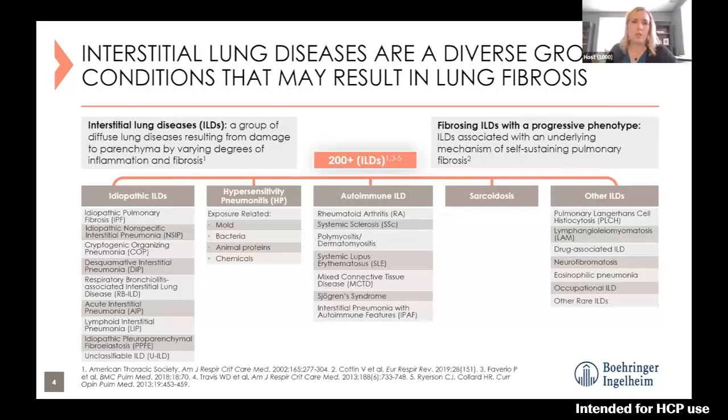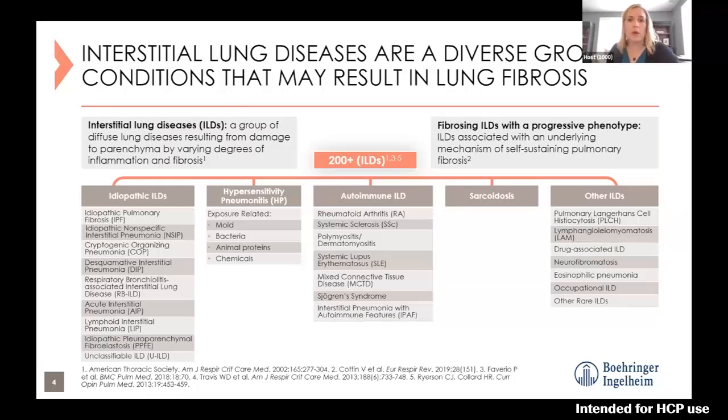Interstitial lung diseases are a diverse group of conditions that may result in lung fibrosis. There are over 200 different interstitial lung diseases within this umbrella diagnosis of ILD. So really a lot to know about ILD, but all of them do share some things in common.